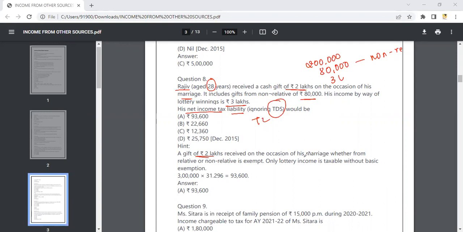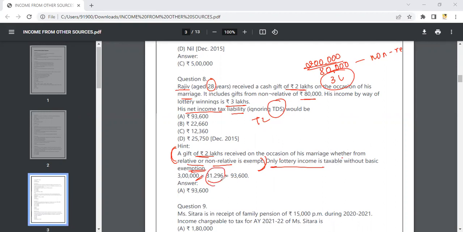A gift of 2 lakh received on the occasion of marriage, whether from a relative or non-relative, will be exempt. It will not be chargeable here. And one income is received from the lottery, without the basic exemption; that is 3 lakh. On that 3 lakh, the rate is 31.2%.